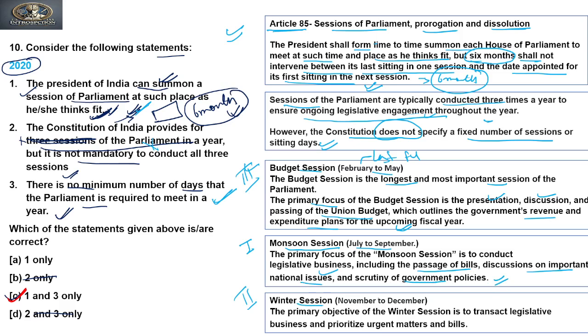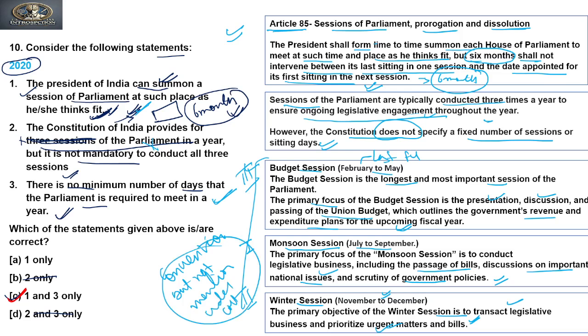Then there is the winter session, that is November to December. The primary objective of the winter session is to transact legislation and prioritize urgent matters and bills. So these are the three sessions, but these are conventions. These are not mentioned under the Constitution of India. Clear? So these are three sessions. Is it clear?